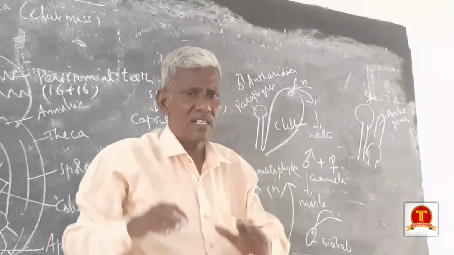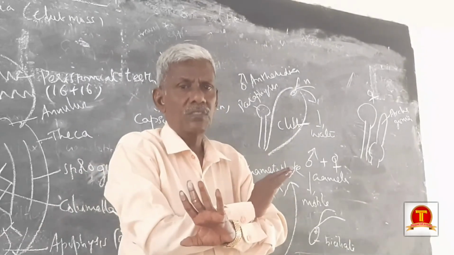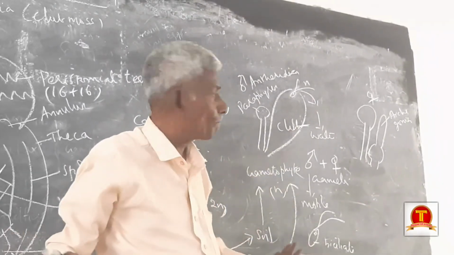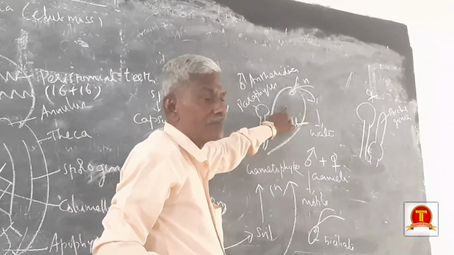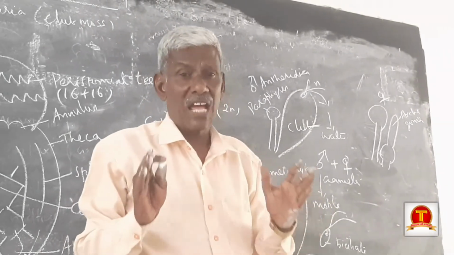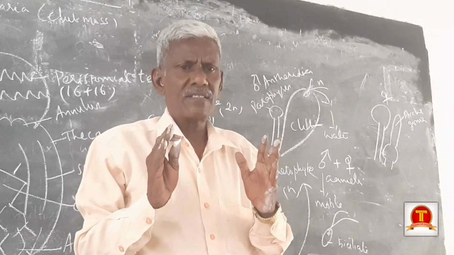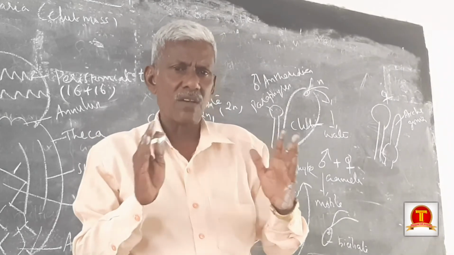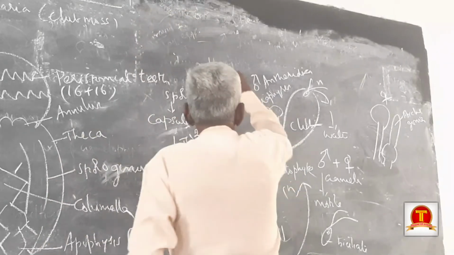Male organ, female organ, male gamete, female gamete, all haploid. No talk about diploid here. Antheridium is club-shaped, and the club-shaped appearance looks like a flower. So this is called moss flower.